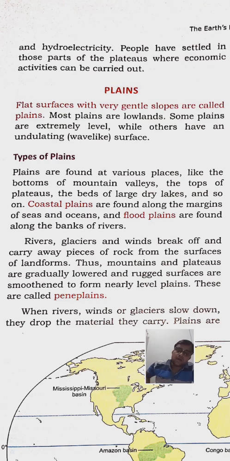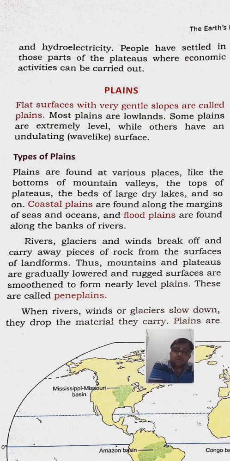These rough surfaces become smooth and soft due to the breaking down of the rocks only. And how is the breaking down of rocks occurred? The breaking down of rocks occurs by the rivers, glaciers, wind, and rivers carry a tremendous amount of water which has huge force.